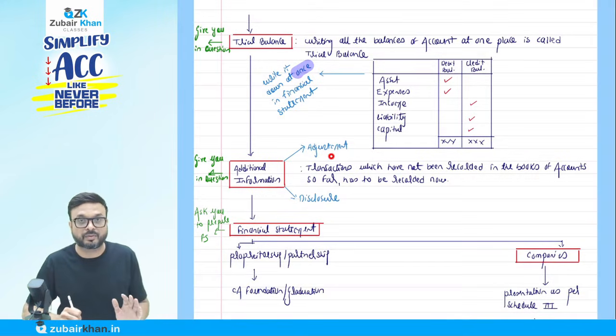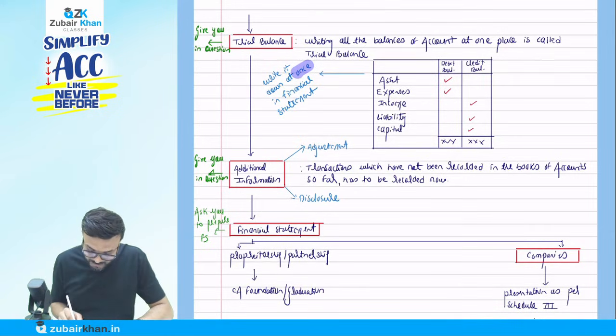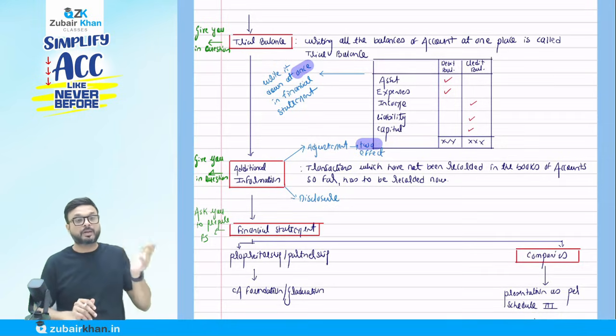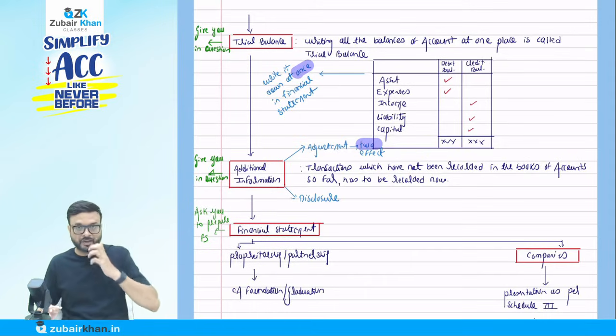If it is in the adjustment form, it means we have not passed the entry. So how many effects? Two effects. Write it down, two effects, because we follow the double entry system. If you have not passed the entry earlier, don't you think we have to give the double effect properly? Every transaction has two effects, give and take. So we have to give the two effects.